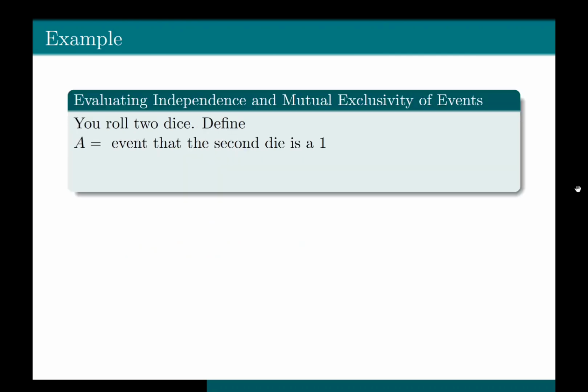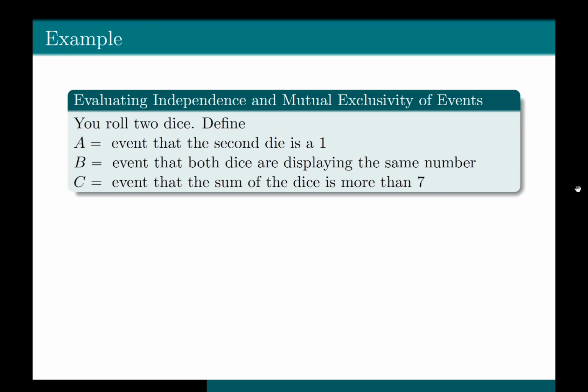Okay, let's try to look at it with an example. So let's say you roll two dice and let's define event A as that the second die is a 1. B is defined as the event that both dice are displaying the same number. And C is defined as the event that the sum of the dice is more than 7.